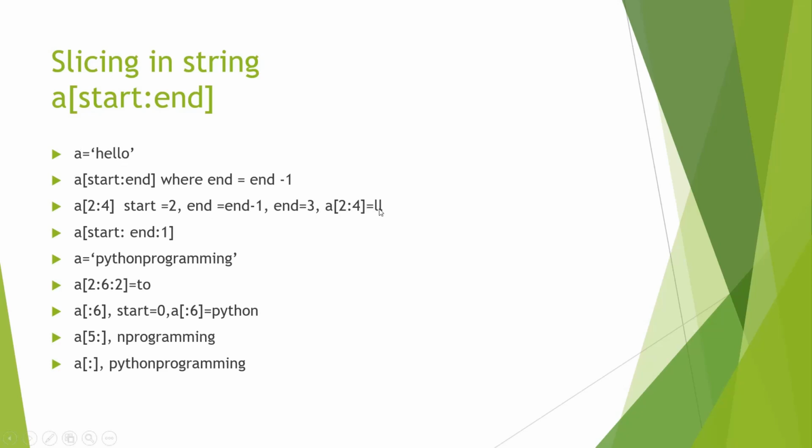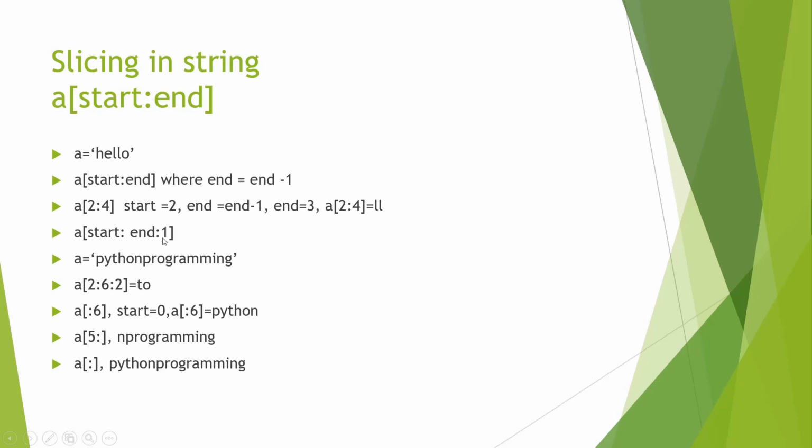So that will be our answer here, LL, right? And then the other syntax for slicing is A within a bracket, start colon n colon 1. The 1 here is our third value within the syntax. If we don't use this value, that means by default the third value is plus 1. We can increase this value to 2, 3, 4.